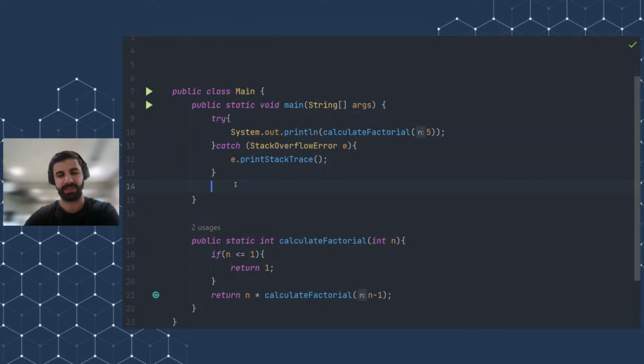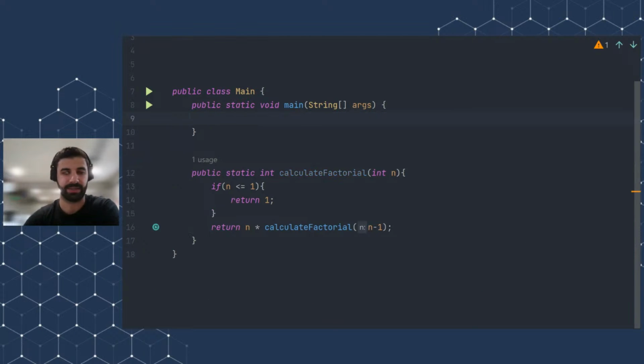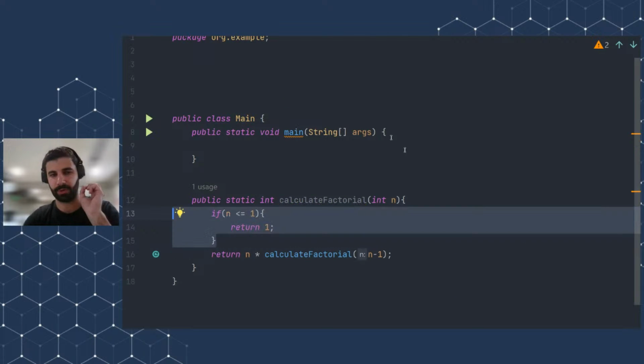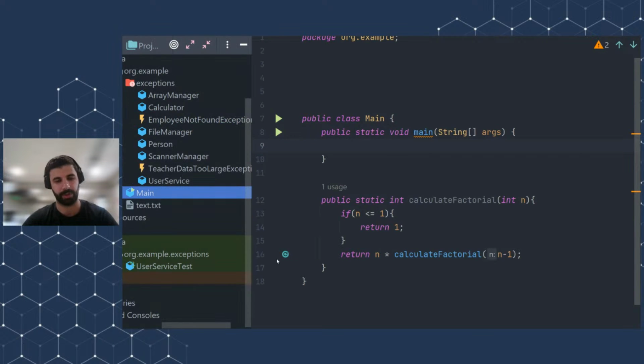And someone might even say that maybe the best thing to do here is just to increase the stack size instead of writing this base statement, but that is also a bad idea, because even if you increase the stack size by 10, 20, I don't know, maybe 100, the problem will still occur because this will go to infinity. The best way to handle this is not with try catch. You should rather fix the error. So yeah, this was an example of a Stack Overflow error.